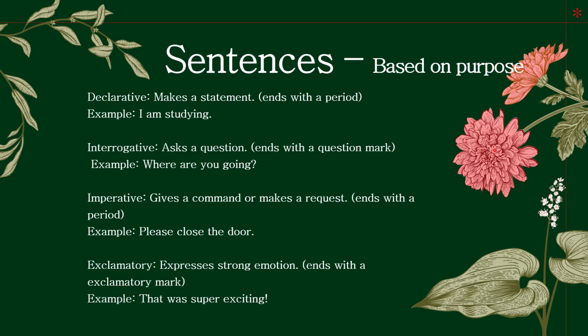Sentences based on purpose. So first kind of sentence is declarative. It just makes a statement and it ends with a period or a full stop. For example, I'm studying. Interrogative. So this kind of sentence asks questions. So it always ends with a question mark. Example, where are you going? What are you doing?